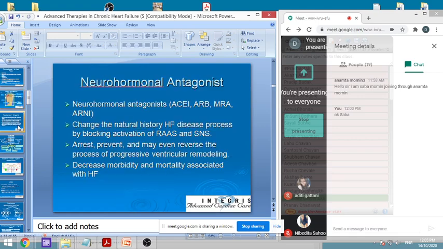Then what are the various neurohormonal antagonists? These act at various places, and they will change the natural history of these heart failure diseases by blocking activation of either the RAS, that is the renin angiotensin aldosterone system, we have seen it, and the sympathetic nervous system. So we have many agents which act, and they can decrease, they can prevent, they can even reverse the process of ventricular remodeling. Yesterday we have seen what remodeling is. They decrease the morbidity and mortality associated with that.